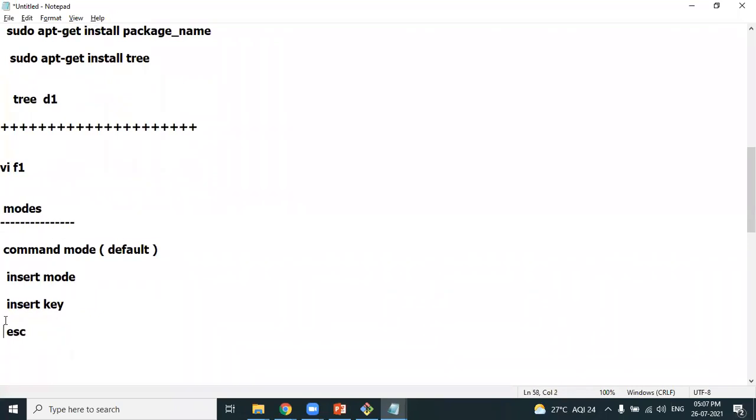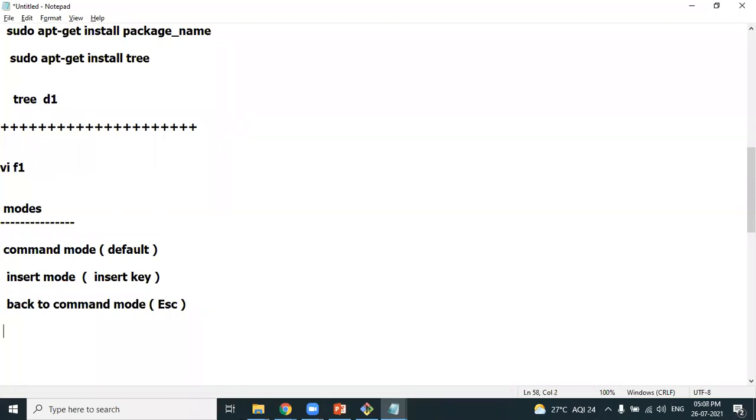You go to insert mode because you want to make changes, using the insert key. In insert mode, you make the required changes and use the escape key to come back. Escape key is used to come back to command mode.